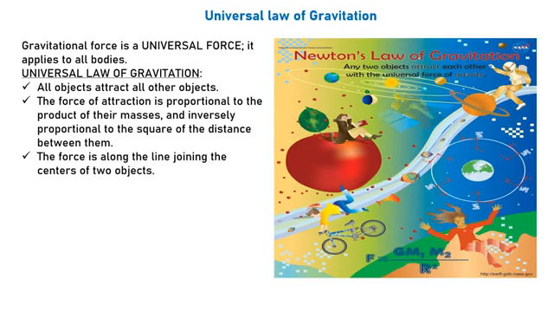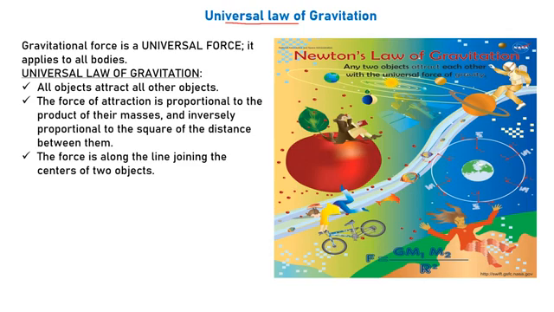Now what is the universal law of gravitation? As you can see in this picture, every object is attracting towards each other. As I have already told you, the force of attraction among all the objects in the universe is nothing but the universal gravitational force. And what did Newton do? Newton found out a formula for the universal law of gravitation. And what is the formula?